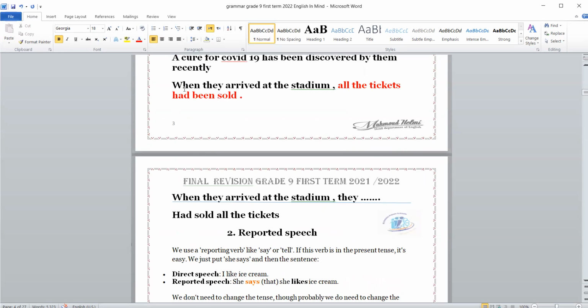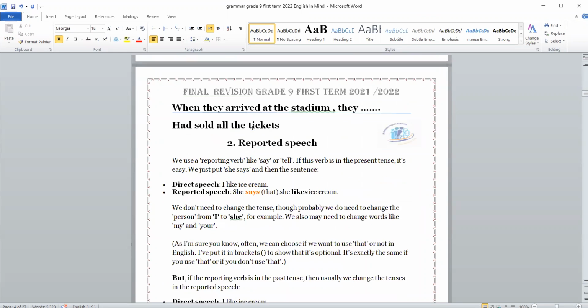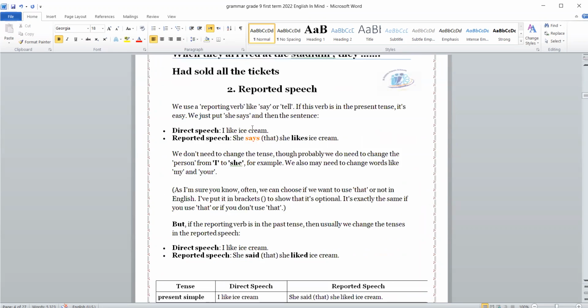It's the same. All the tickets had been sold. This is the first sentence, so my sentence is right. You got it? Okay. Now to the reported speech.